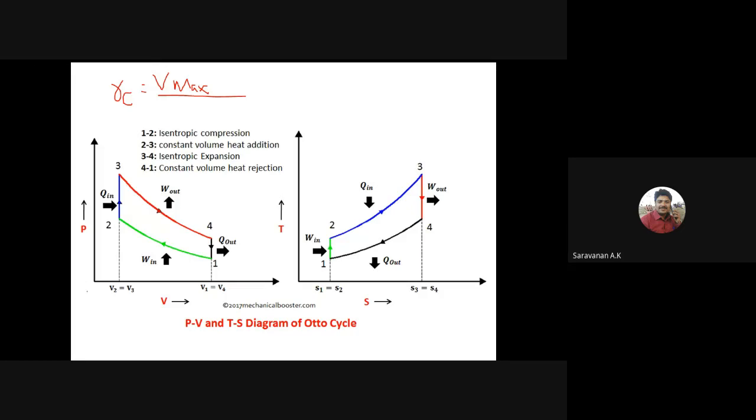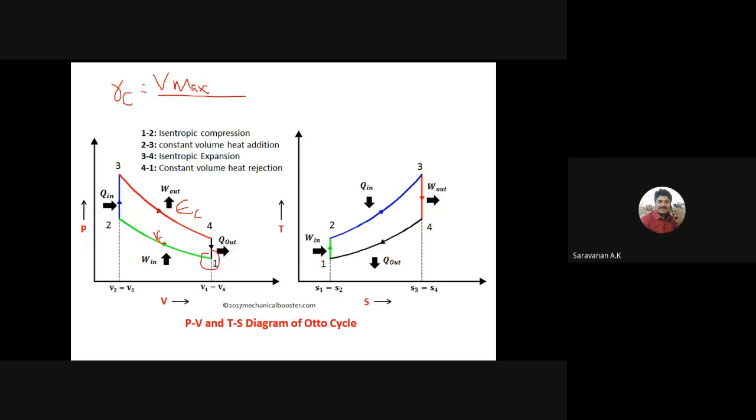So for the first process, 1 to 2 is the compression stroke. So here we can get the compression ratio, and here the expansion ratio is there, right? So for the process 1 to 2, compression ratio, and 3 to 4, the expansion ratio, right?